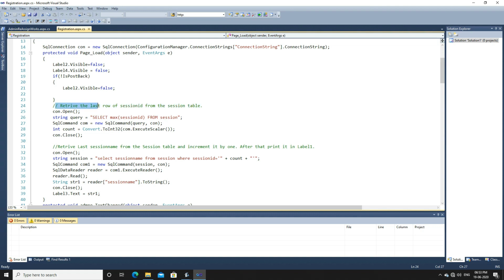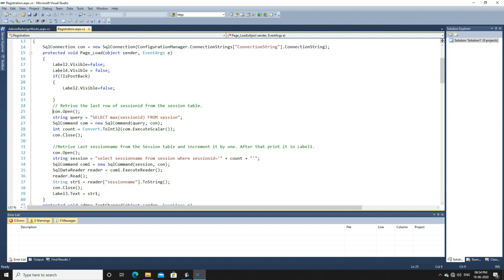Looking at this comment, I can understand that it retrieves the last row of session ID from the session table. So from this I will come to know that okay, there is a session table in my database, and using this code, the code which I am highlighting, the last row of session ID is extracted. So again, I don't have to read each and every line and understand manually what exactly is written. Whatever work was done by me, maybe 2 years or 3 years ago, is written in the form of comments. Comments are never executed. The compiler will only execute the highlighted part, but it will not execute the comment.